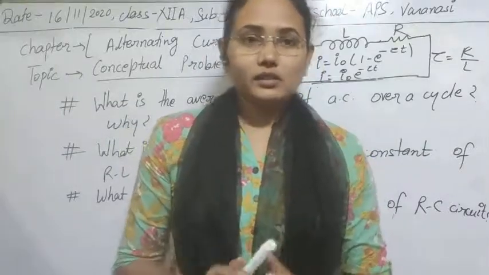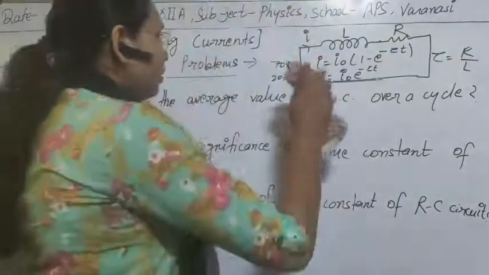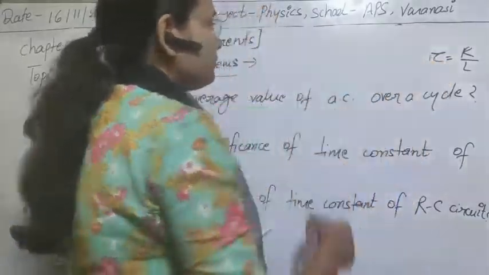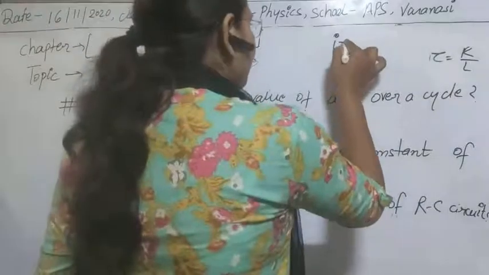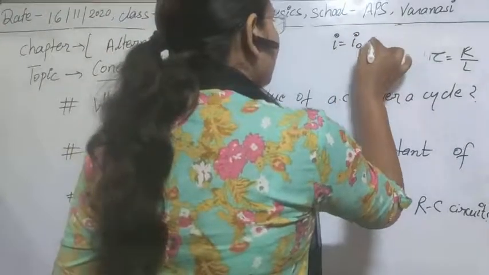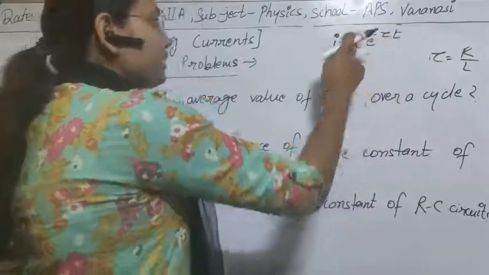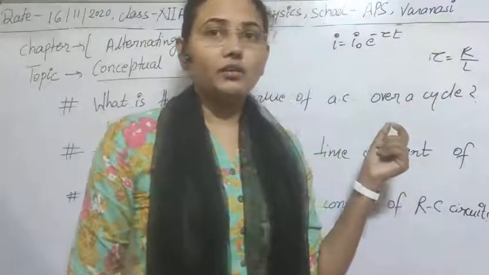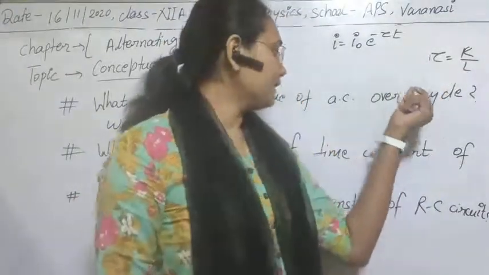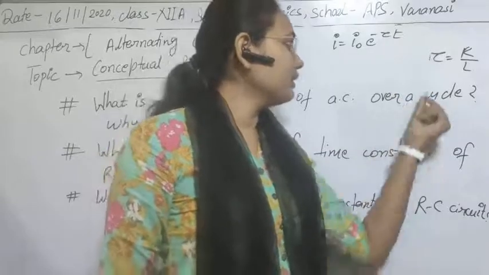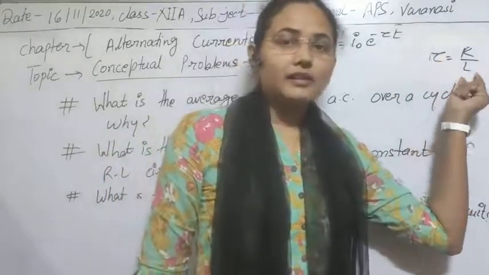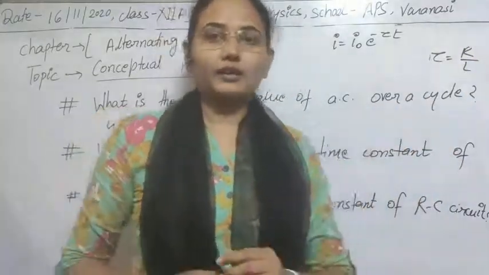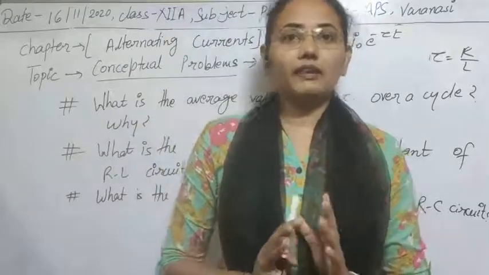So I think the process is clear. And also, as in the circuit we had the values, for discharging I have just taken the negative exponential. And for this circuit, you can see that if the value of relaxation time, that is your time constant, is low, then for that case this value will obviously be high. So for the high value of inductor, there will be the high value of growth.